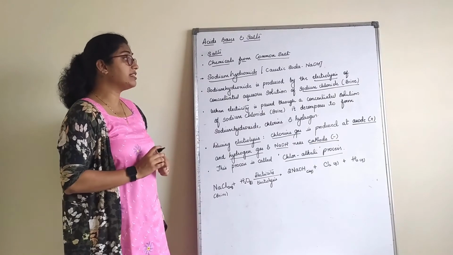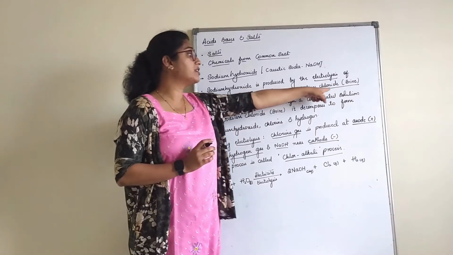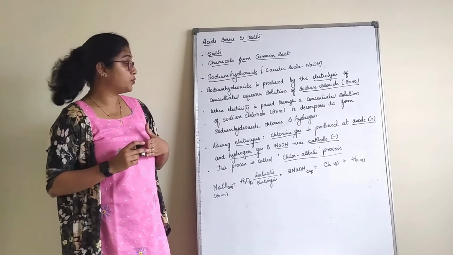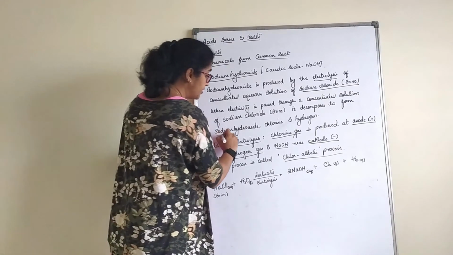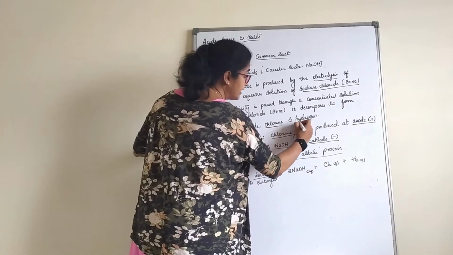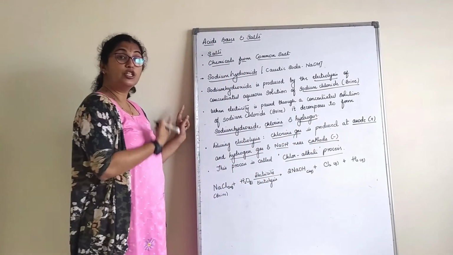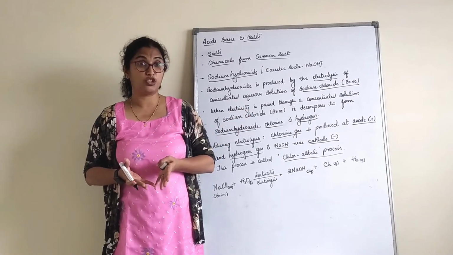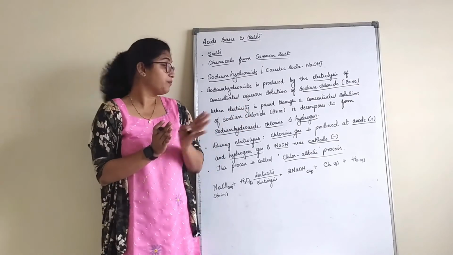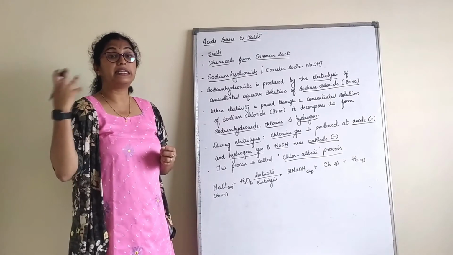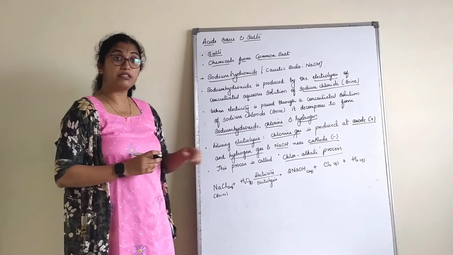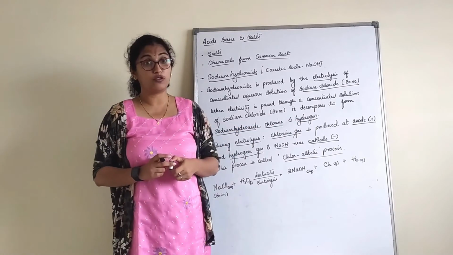So when electricity is passed through a concentrated solution of sodium chloride, which is brine, it decomposes to form sodium hydroxide, chlorine and hydrogen. This is another example of a decomposition reaction, where sodium chloride on passing electricity is decomposed to sodium hydroxide, chlorine and hydrogen.